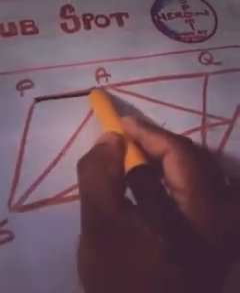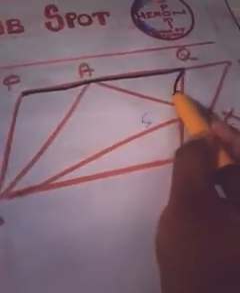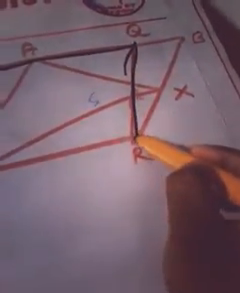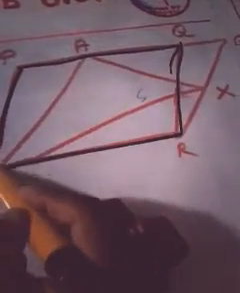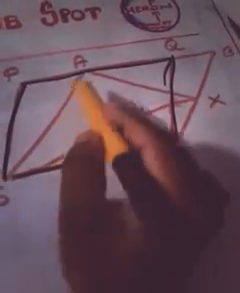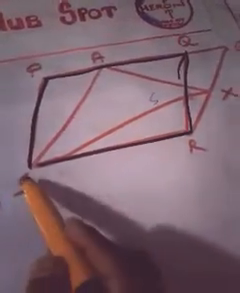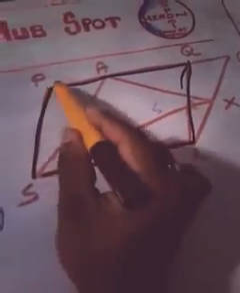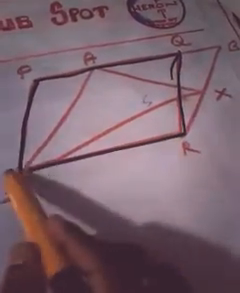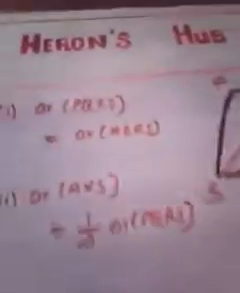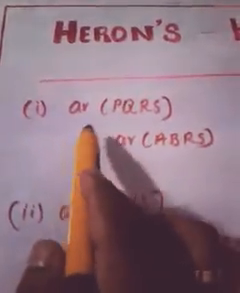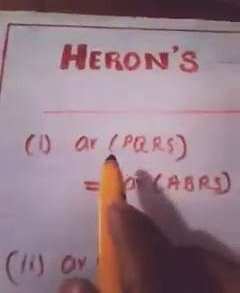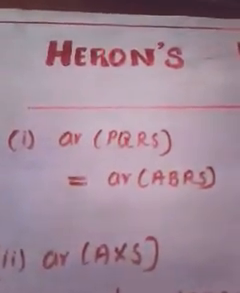See, PQRS, this is your first parallelogram, and which is the second parallelogram? ABRS. See, this is your first parallelogram, and this is your second parallelogram, okay. And what we have to prove first? We have to prove that area of PQRS and area of ABRS are equal.